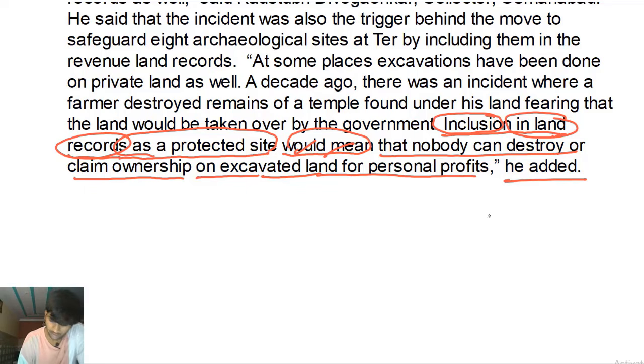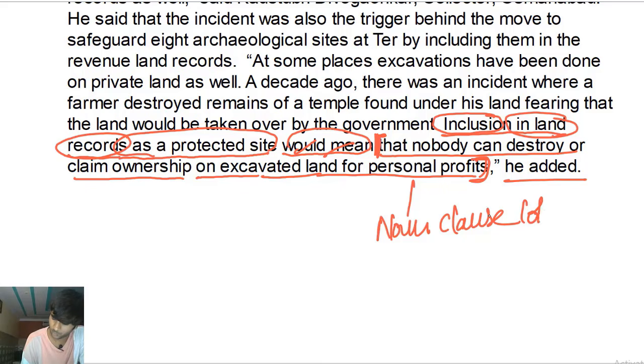Okay. So the subject is inclusion in land records as a protected site. The verb phrase is would mean what? This entire thing, that nobody can destroy or claim ownership on excavated land for personal profits. This is a noun clause working as the object of the verb, right?